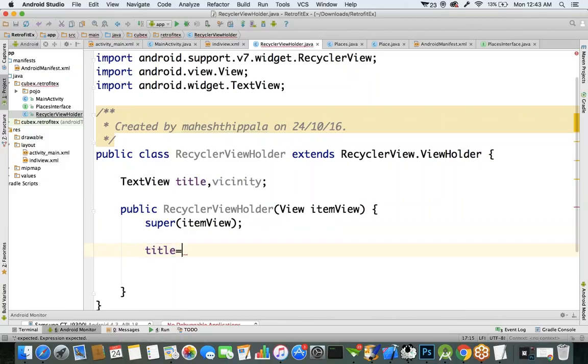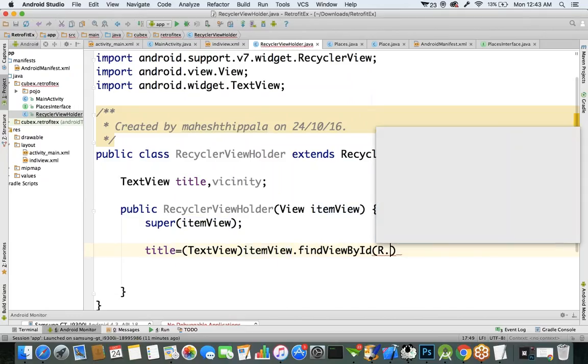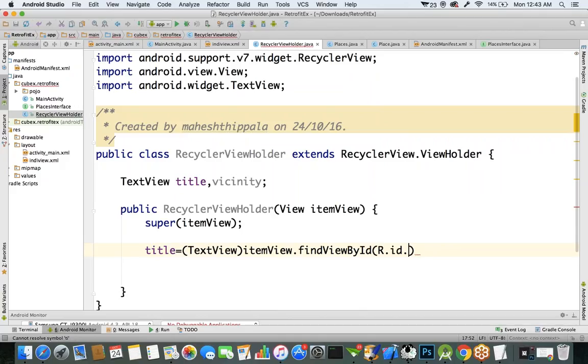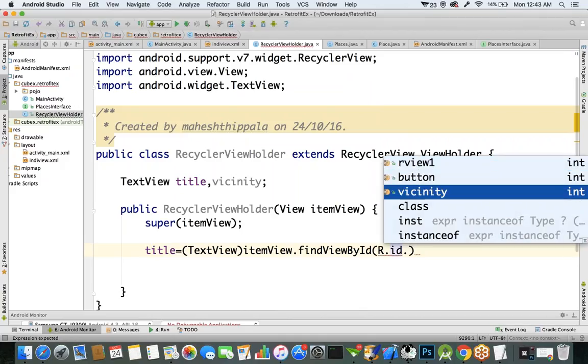Title is equal to TextView of itemView.findViewById, R.id.title. What is specified?